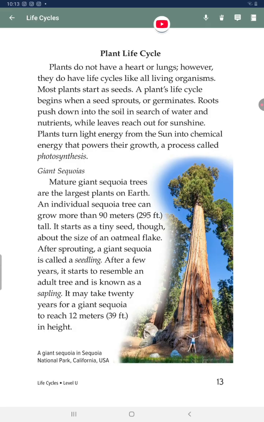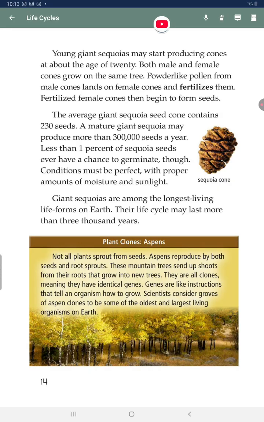39 feet in height. Young giant sequoias may start producing cones at about the age of 20. Both male and female cones grow on the same tree. Powder-like pollen from male cones lands on female cones and fertilizes them. Fertilized female cones begin to form seeds. The average giant sequoia seed cone contains 230 seeds. A mature giant sequoia may produce more than 300,000 seeds a year.